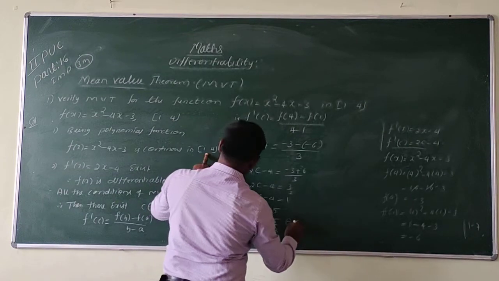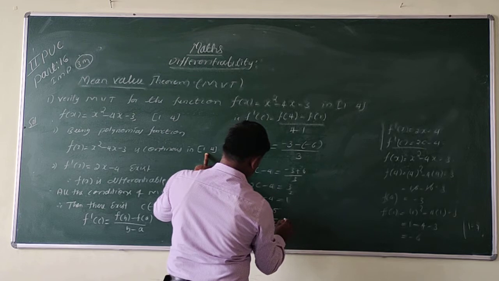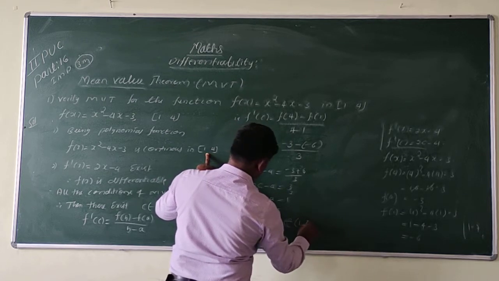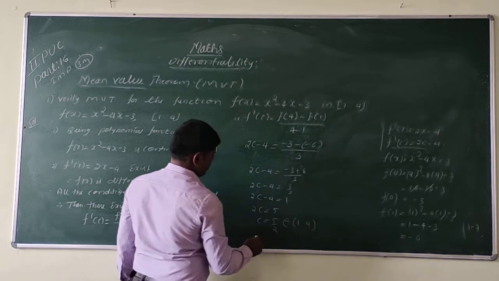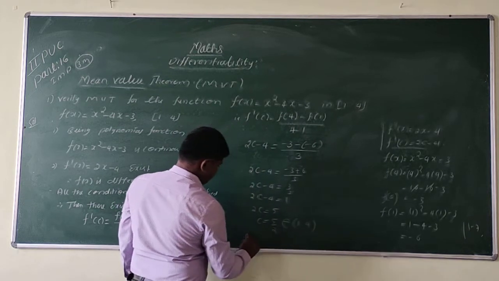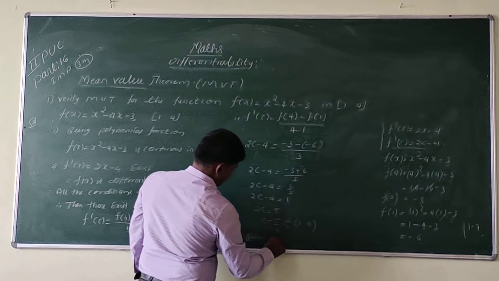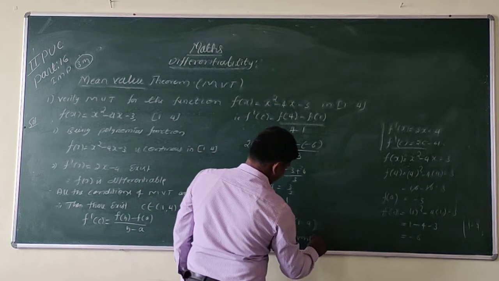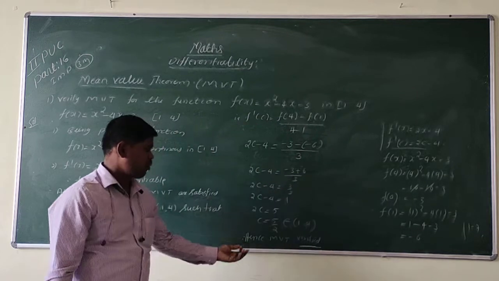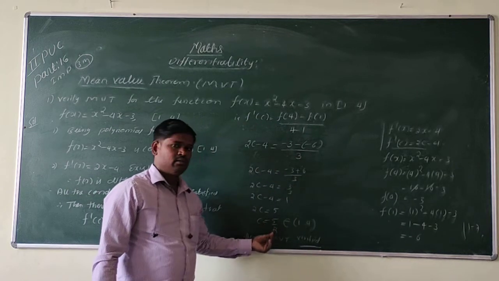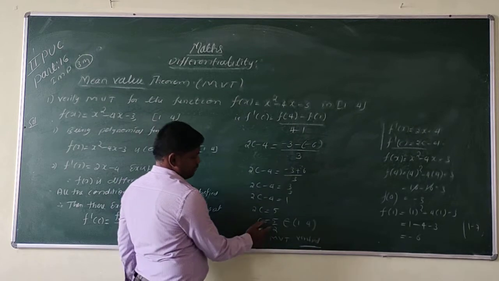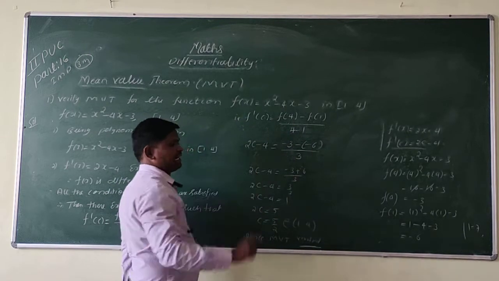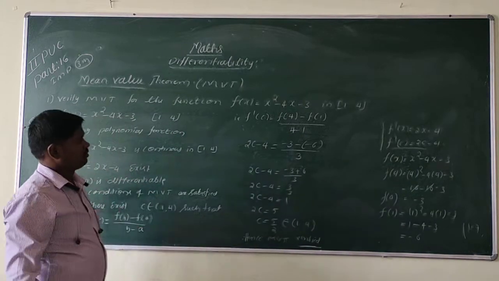So that is 5 by 2, which lies between 1 and 4. So this belongs to the interval. Therefore, hence mean value theorem verified. So at this point c is equal to 5 by 2, there exists a tangent which is parallel to the secant line.